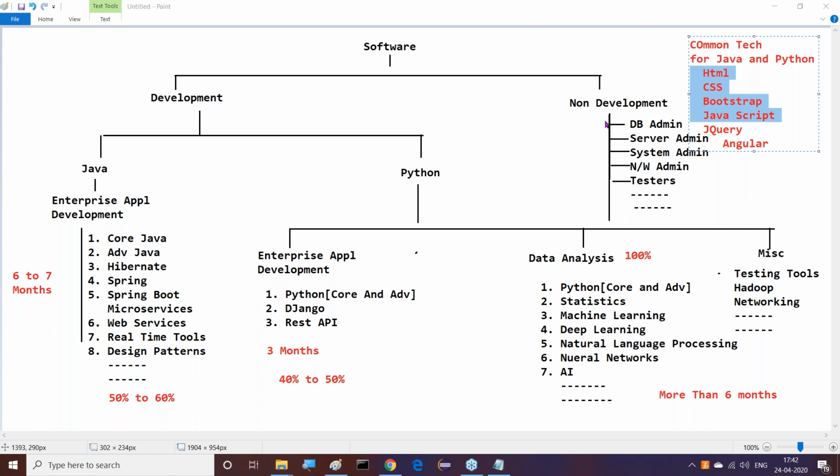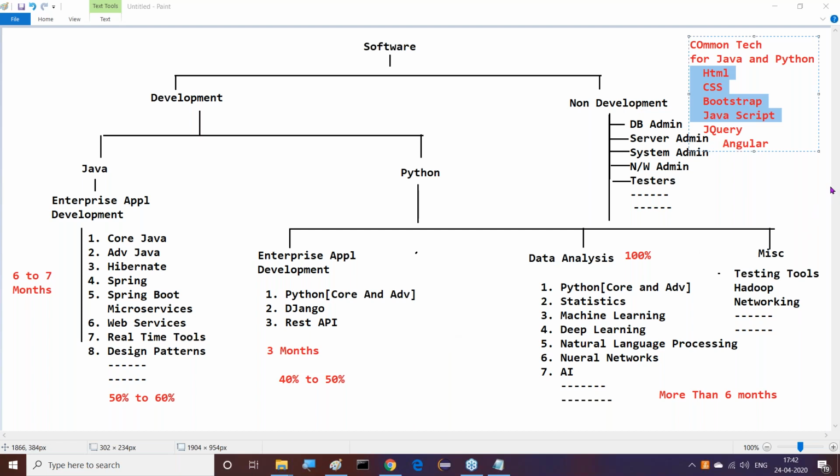Out of all these areas, nearly 1, 2, 3, and maybe a fourth area, 4 areas are available. Which one is your preferable area? Please confirm for which purpose you are learning Python. Is it for data science or for enterprise application development? Please confirm to me first. This is a straight question to all of you.